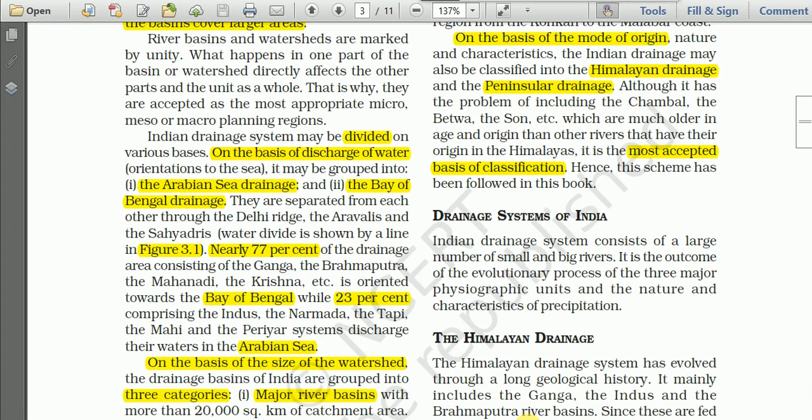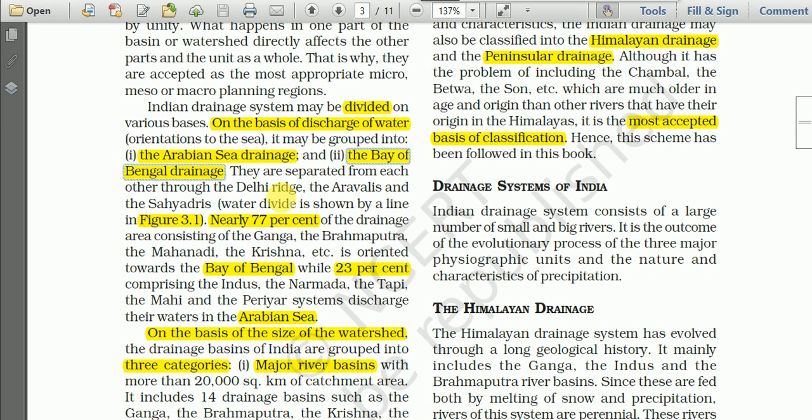Okay, so let us continue. The Indian drainage system may be divided on various bases. On the basis of discharge of water, that is, orientation to the sea, it may be grouped into two categories: the Arabian Sea drainage and the Bay of Bengal drainage.